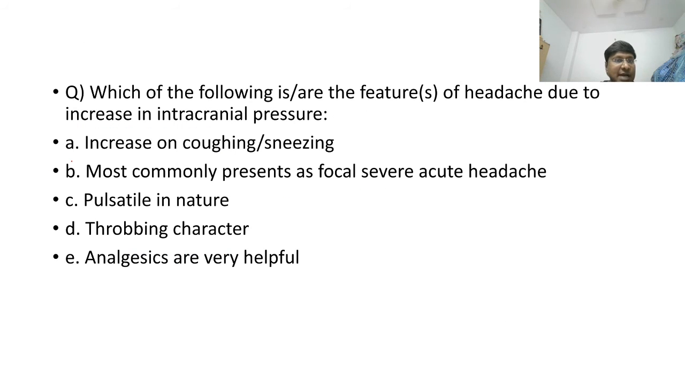Now, I'll just put up a last question for the discussion. Which of the following is the feature of headache due to increase in the intracranial pressure? The options are: increase on coughing or sneezing; most commonly present as focal severe acute headache; pulsatile in nature; throbbing in character; analgesics are very helpful. Any one of you? Yes, who will answer this question?